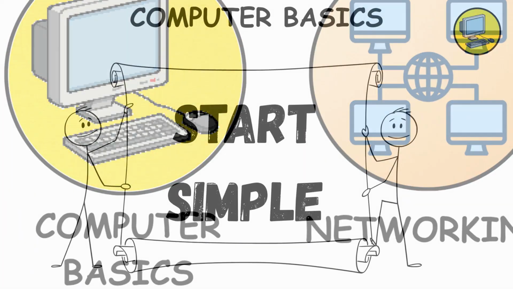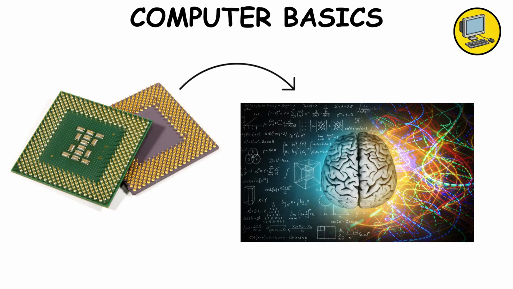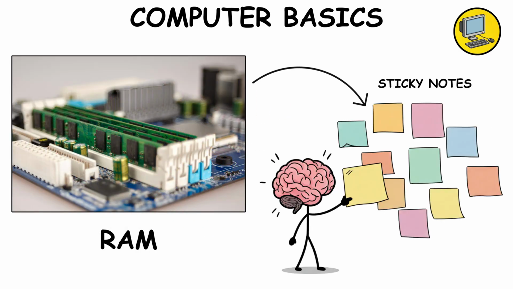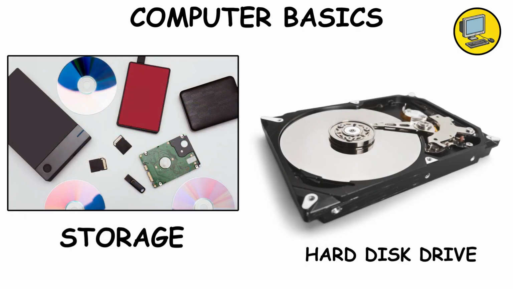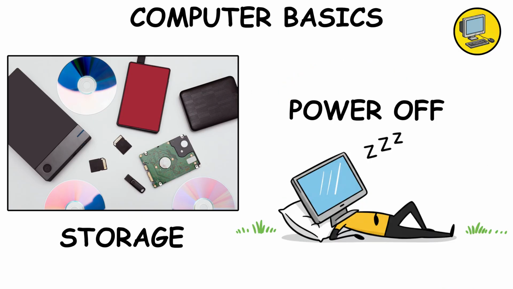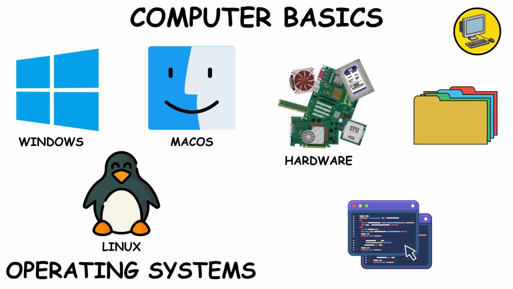Computer basics. Start simple. Know what a computer actually is. The CPU is the brain that runs instructions. RAM is the short-term memory, the sticky notes your brain uses right now. While storage, SSD or HDD, is the long-term diary where everything stays even when the power goes off. The operating system, Windows, macOS, or Linux, is the manager that keeps hardware, files, and programs playing nicely together.